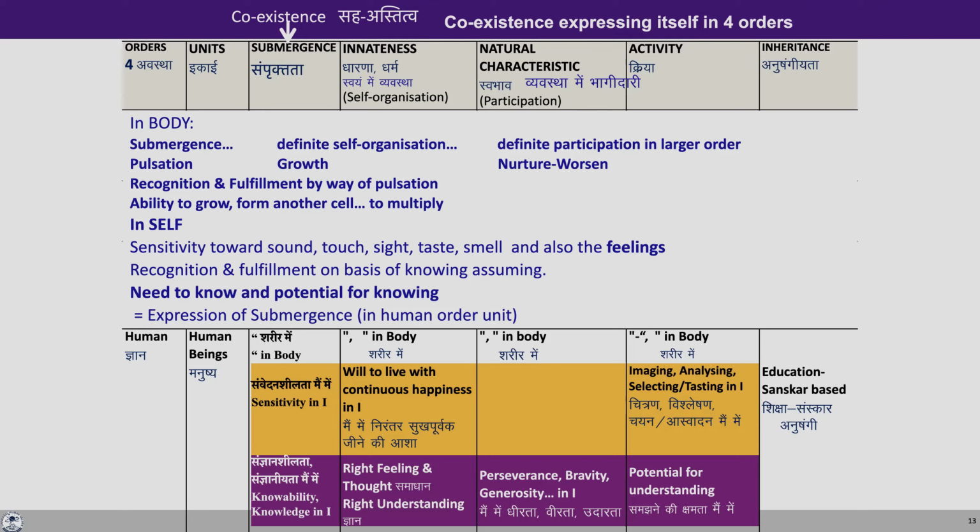There's a will to live with continuous happiness, and that is fulfilled by right feeling and right thought, which can be there on the basis of right understanding, and this is to be ensured. Similarly, the natural characteristic is in terms of perseverance, bravery, and generosity, and for which we have to work. And there's potential for understanding in the self, and this potential has to be utilized so that there is right understanding in the self in completeness. And we can also see that the inheritance is there on the basis of education and sanskar, something that we had discussed earlier. Now, the same thing is written in Hindi here for the human order.